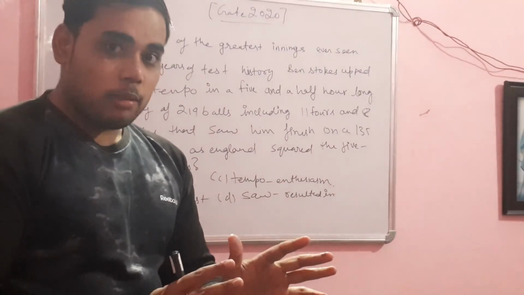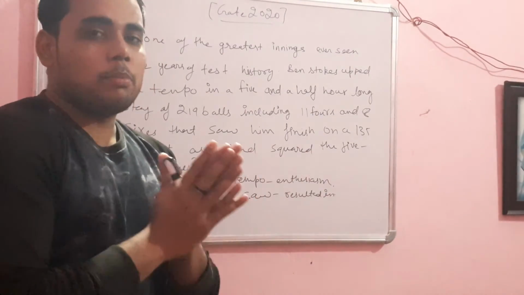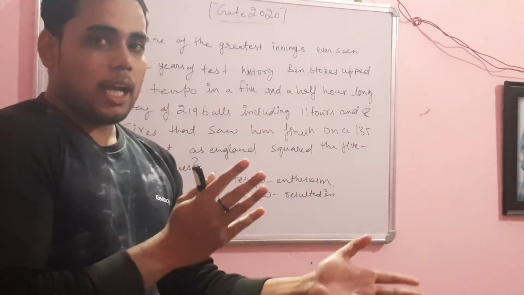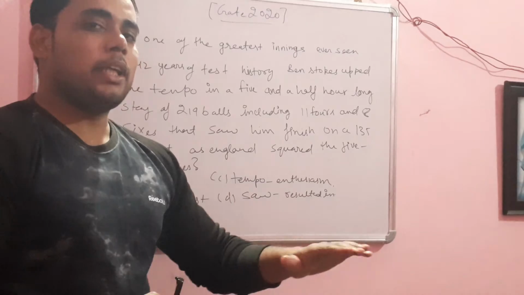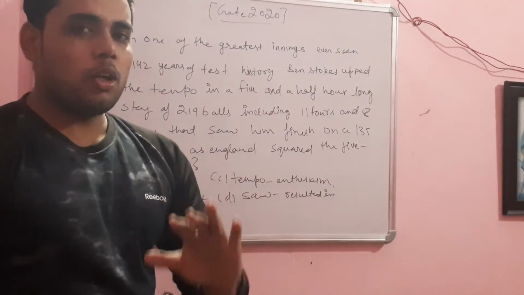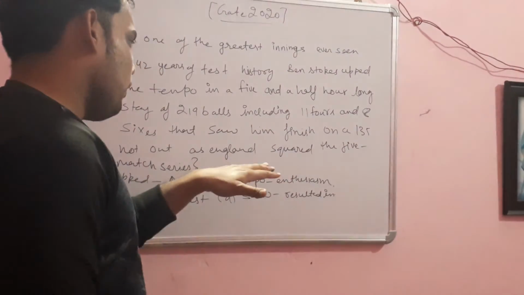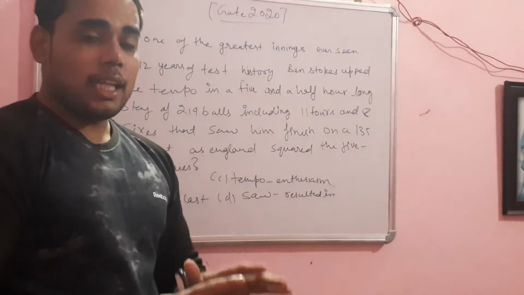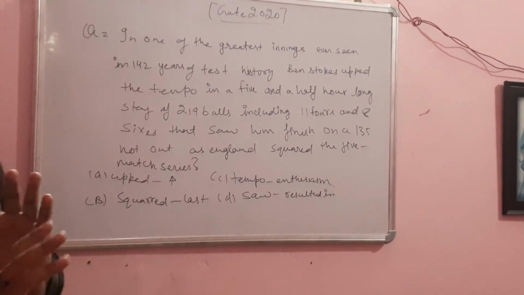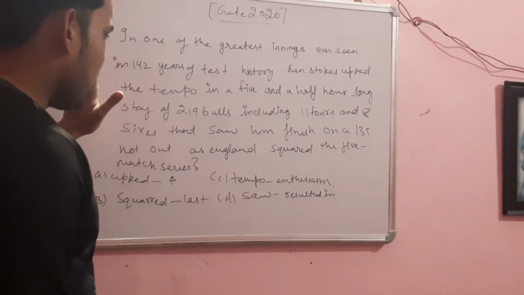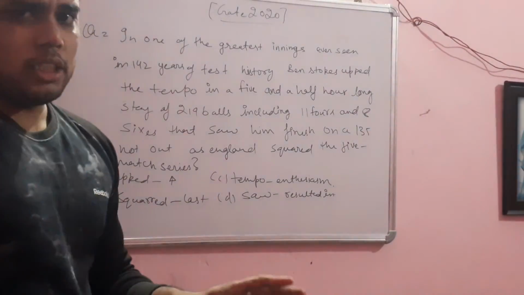Do you understand me? Ben Stokes played an exceptional knock to square up the series. Square up the series means there is a tie between the other country and England. England was playing against another country and they were ahead of England before in the test series, and if England lost this match, they could be in big trouble. That's the situation, and you can see all the details are written here.